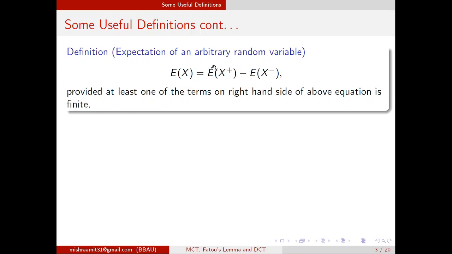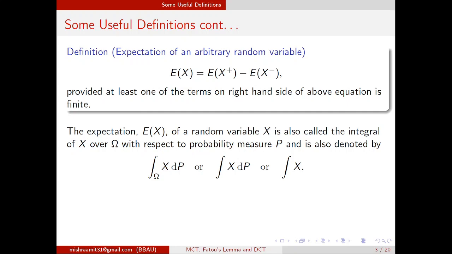But we know that the expected value of X plus may be plus infinity, and the expected value of X minus may also be plus infinity. If both are plus infinity, this will be an infinity minus infinity kind of thing. So we write a condition, provided at least one of the terms on the right hand side of the above equation is finite. In this way we define the expected value of X. I am not giving details of these things because I assume that you know all of this. I am just recalling the definitions.